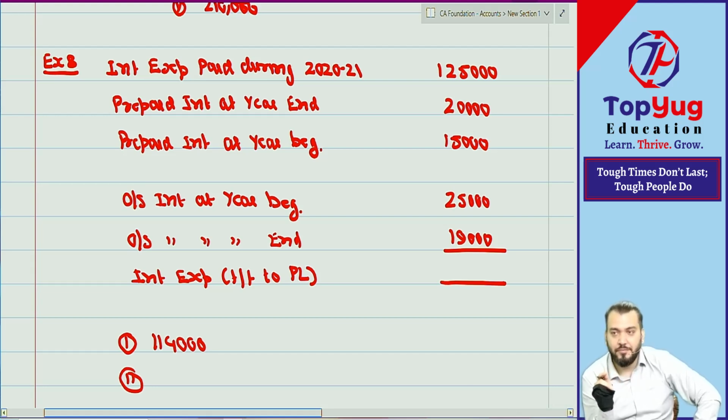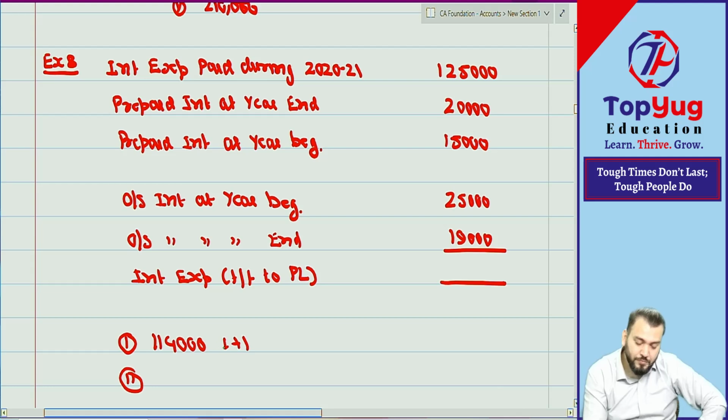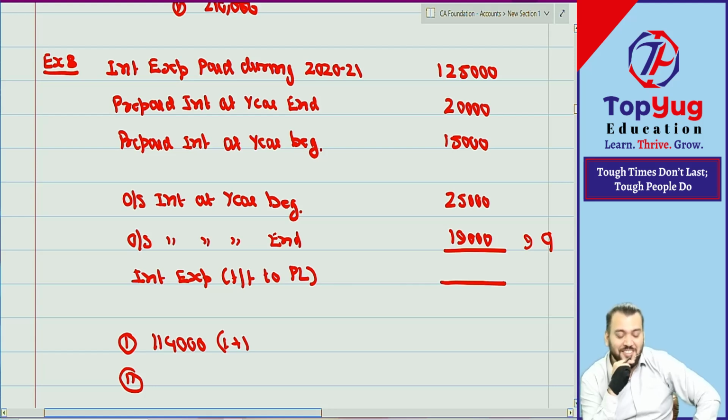Next class everyone will bring a calculator. Without a calculator, don't come to account class. Then 19,000. Three votes.